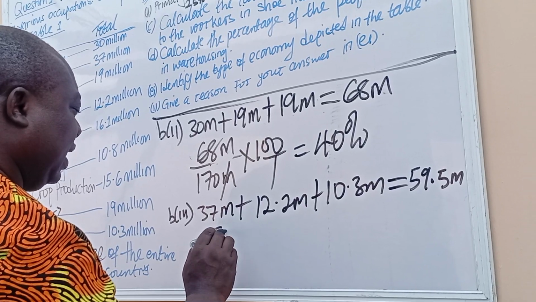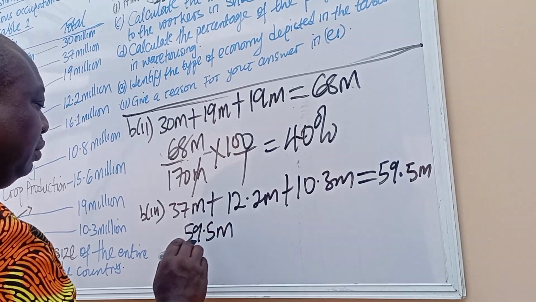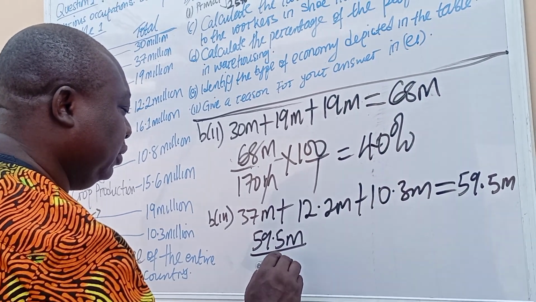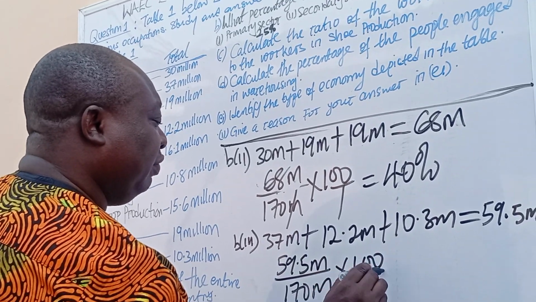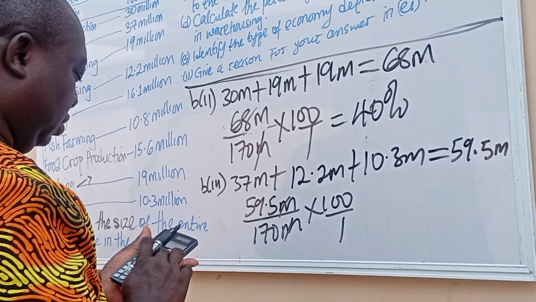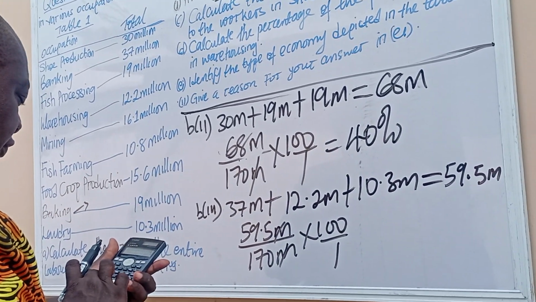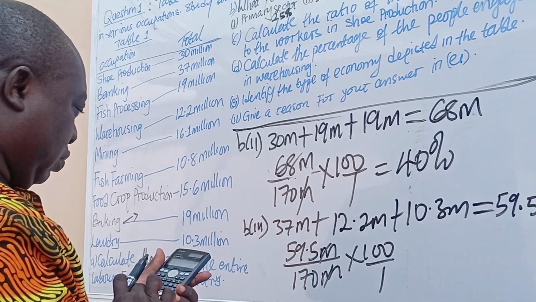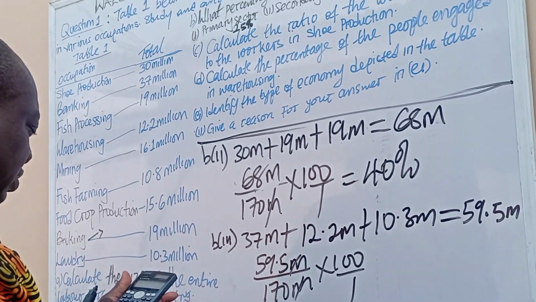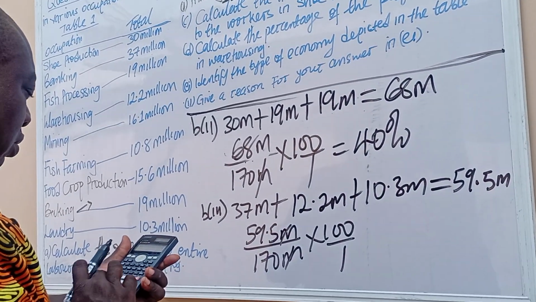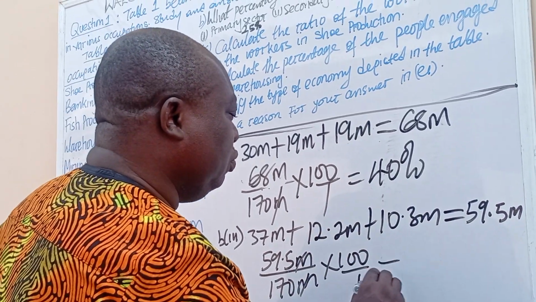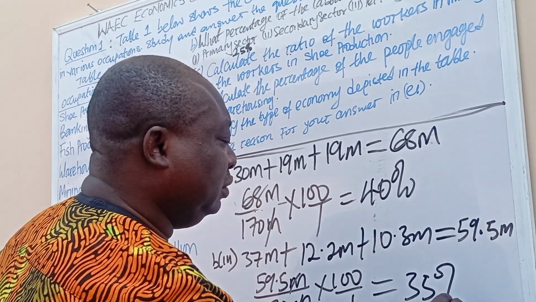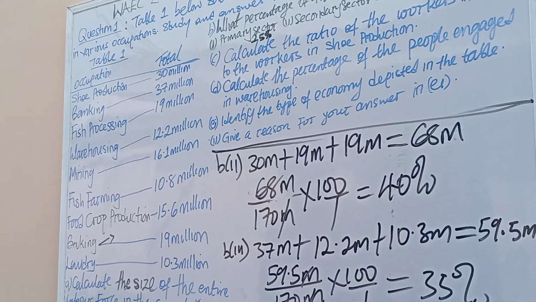So 59.5 million over 170 million times 100 over 1. Let's cancel this. 59.5 over 170 times 100. So this will be 35%. Okay, so that is about that.